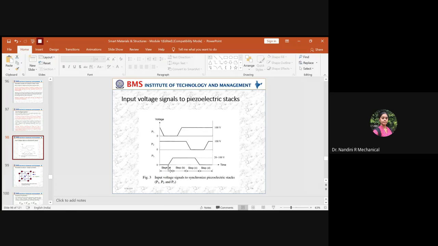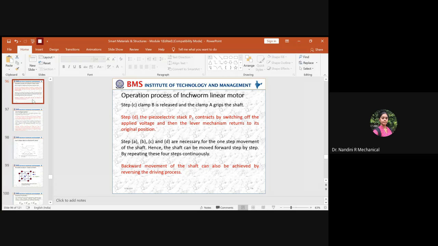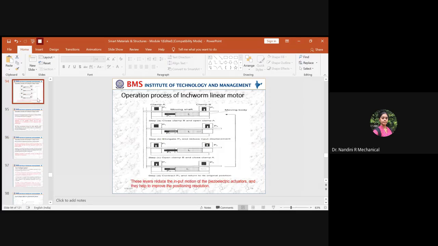Initially, it will be 0. Okay, once in the step A, P2 will be active. It will provide you the required grip for the shaft. So once the required grip is there, then you slightly start increasing the voltage given across P3 because you need the required voltage to make the required displacement across the moving body. Right, so when you induce the electrical voltage in P3, this voltage will help you to get the required displacement by compressing this moving body with the help of linkage mechanism.